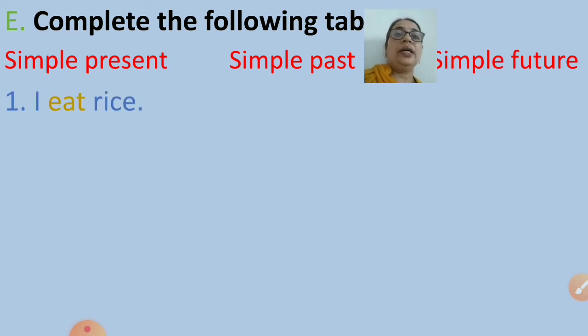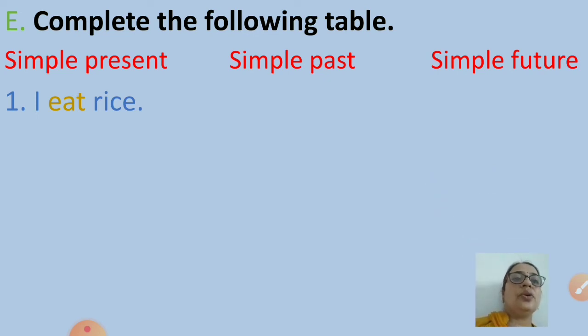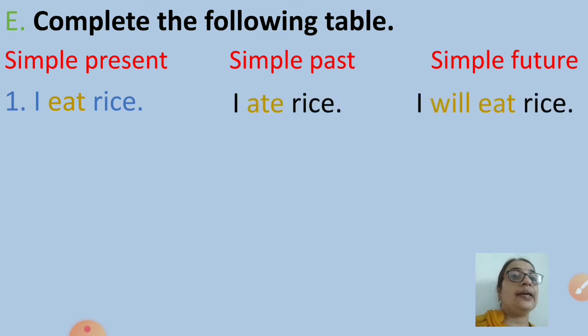See, the first sentence is given. I eat rice. So what will be the past tense of eat? Very good. It's ate. So what will be our sentence? I ate rice. And the future tense of the verb eat is will eat. So how will we use it? I will eat rice. Just practice, children. I eat rice. I ate rice. I will eat rice.